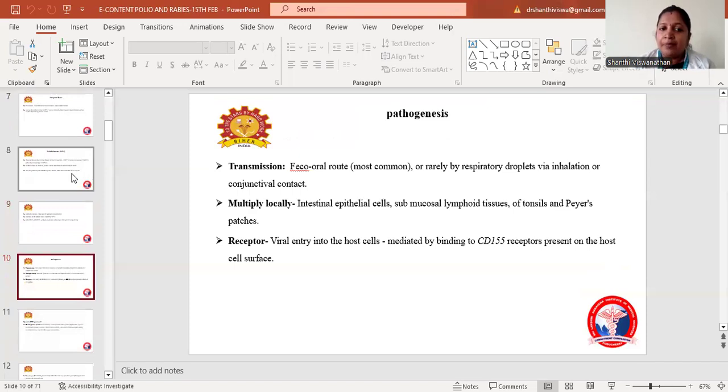Coming to the pathogenesis, this is mainly transmitted by the fecal-oral route. It is the most common route of transmission, and rarely by respiratory droplets via inhalation or conjunctival contact. It multiplies locally, mainly in the intestinal epithelial cells and submucosal lymphoid tissue of tonsils and Peyer's patches. Viral entry into the host cell is mediated by CD155 receptors, which are present on the host cell surface.